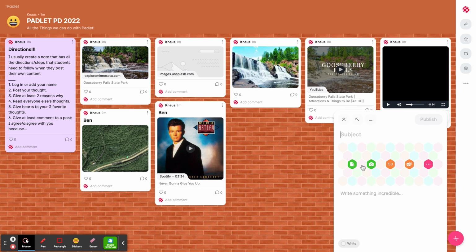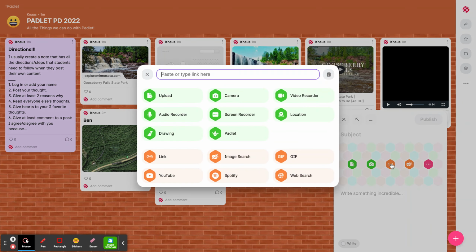So when we post, there's this middle part here I mentioned earlier. This middle one right here shows you all the things that Padlet can do, and this is a super cool part of this. I love this. There's an upload button, so if you've had kids working on paper, you could have them upload pictures that way. There's a camera. They could just hold their paper up to the camera, and they could take a picture of their work and put it there. It could work for introductions if you just want to have kids introduce themselves. They can put a picture of themselves.